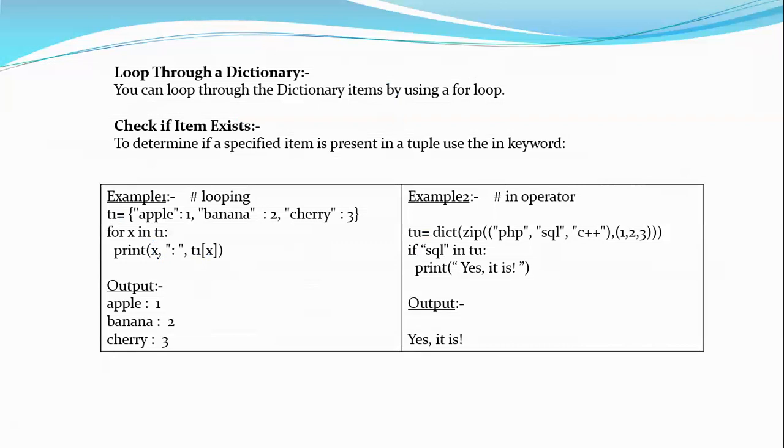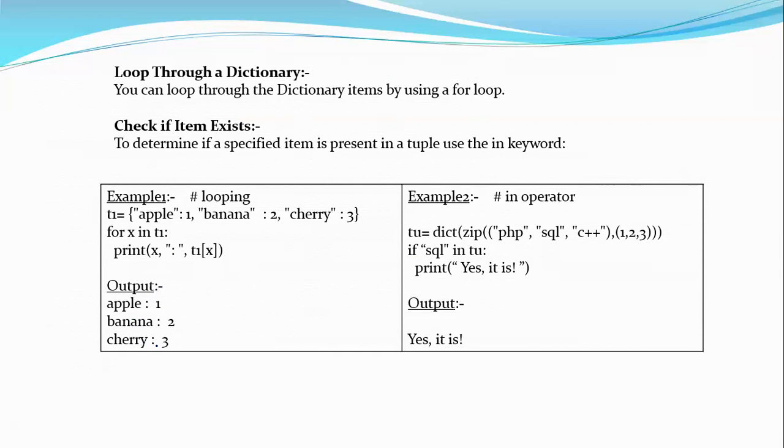So it is giving apple colon T1 of x. What is x? Apple. T1 of apple is 1. Next banana, T1 of banana is 2. Next cherry, T1 of cherry is 3. So it will be printed like apple colon 1. The colon is printed in double quotes, so it will appear the same: apple colon 1, banana colon 2, and cherry colon 3. So this is how you loop inside a dictionary.